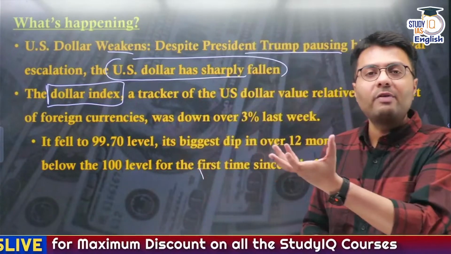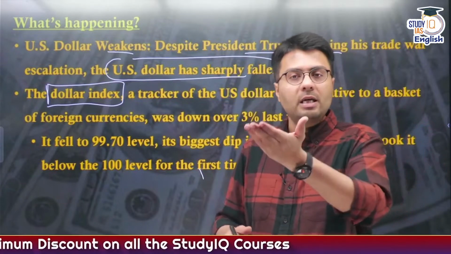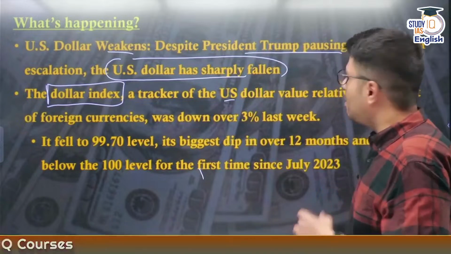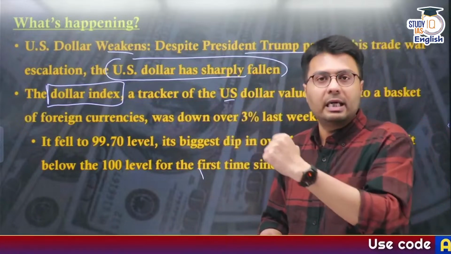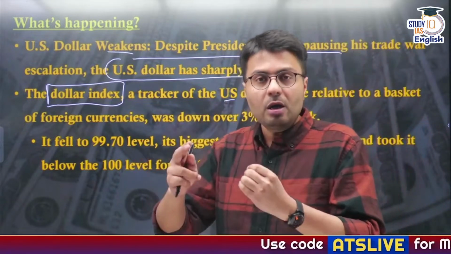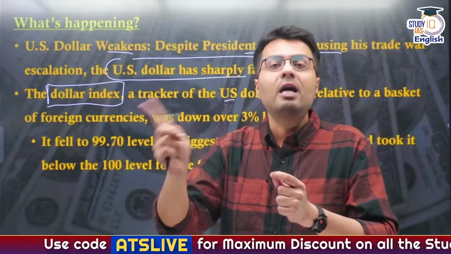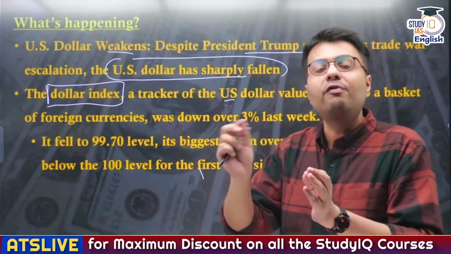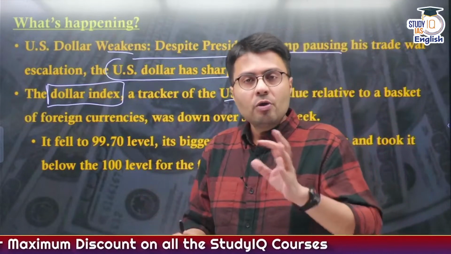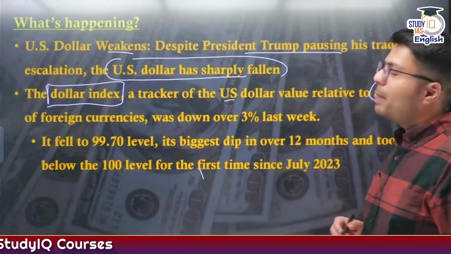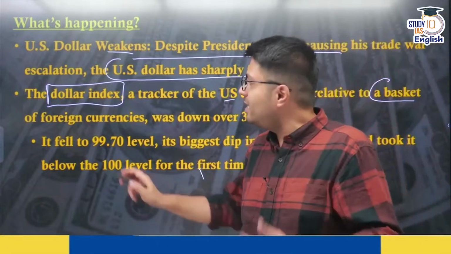Similarly, to ascertain the value of the dollar and how it compares to other currencies, there is a dollar index which tracks the value of the US dollar relative to baskets of foreign currencies, because the US economy not just trades with the Indian economy, but with other countries also, in various quantities. So to estimate these quantities, we take a weighted average of a basket of foreign currencies, and that index is called the dollar index.